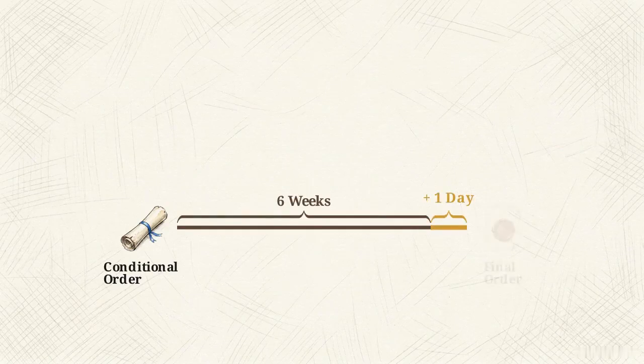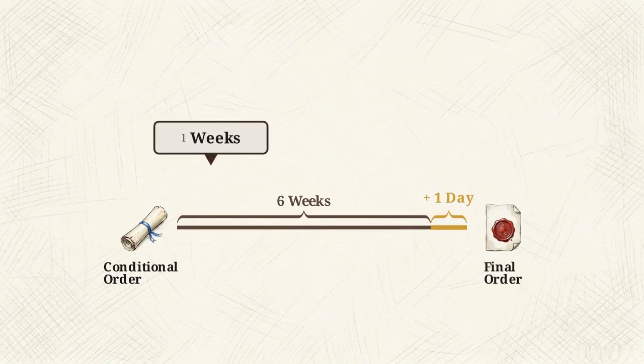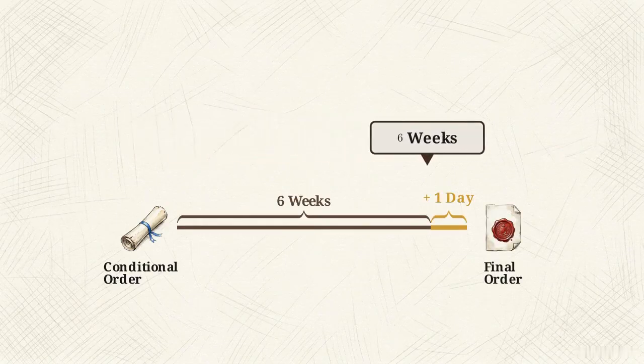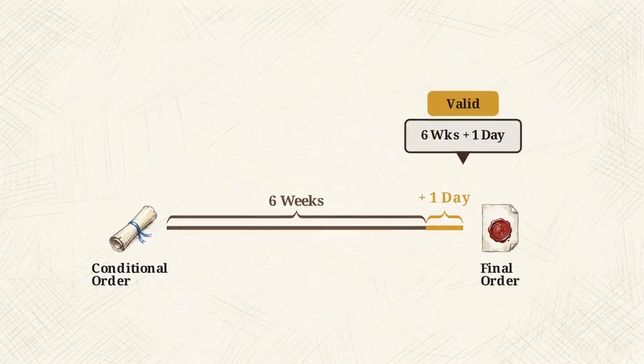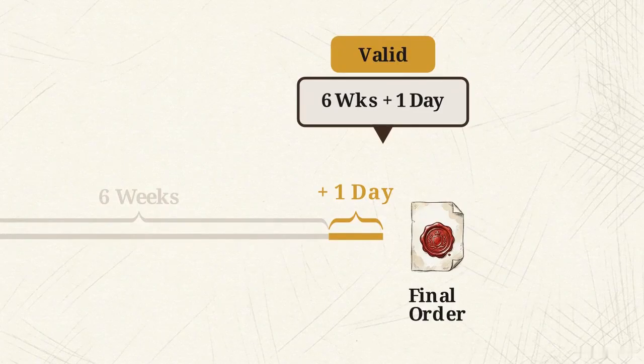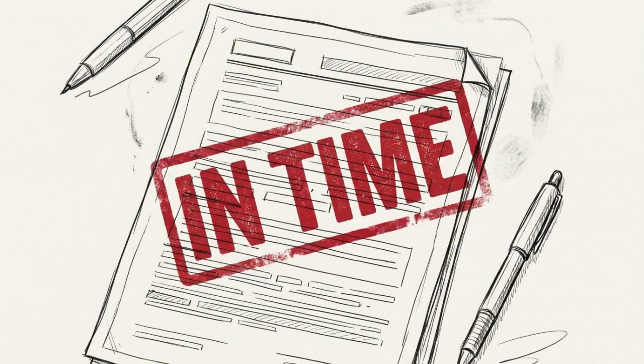This diagram shows the absolute minimum wait time required before a practitioner can apply for a final order: 6 weeks and 1 day. The math here is precise. An application submitted at exactly 6 weeks is premature. The process must be initiated from the start of the following day. Filing during this initial period is known as an in-time application.